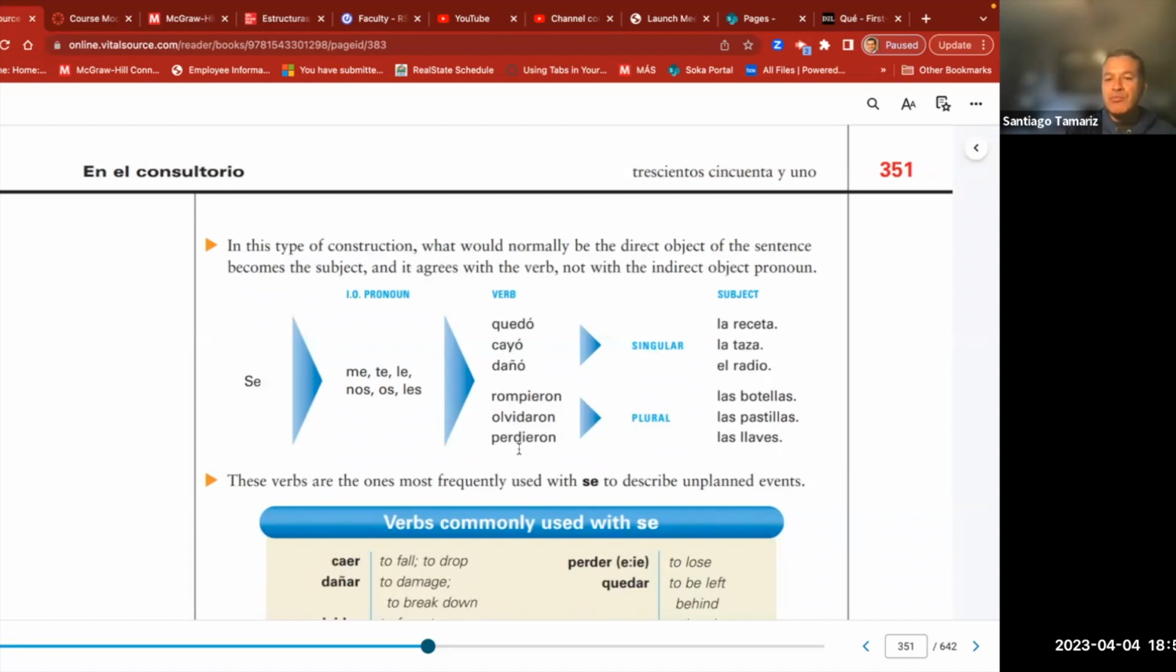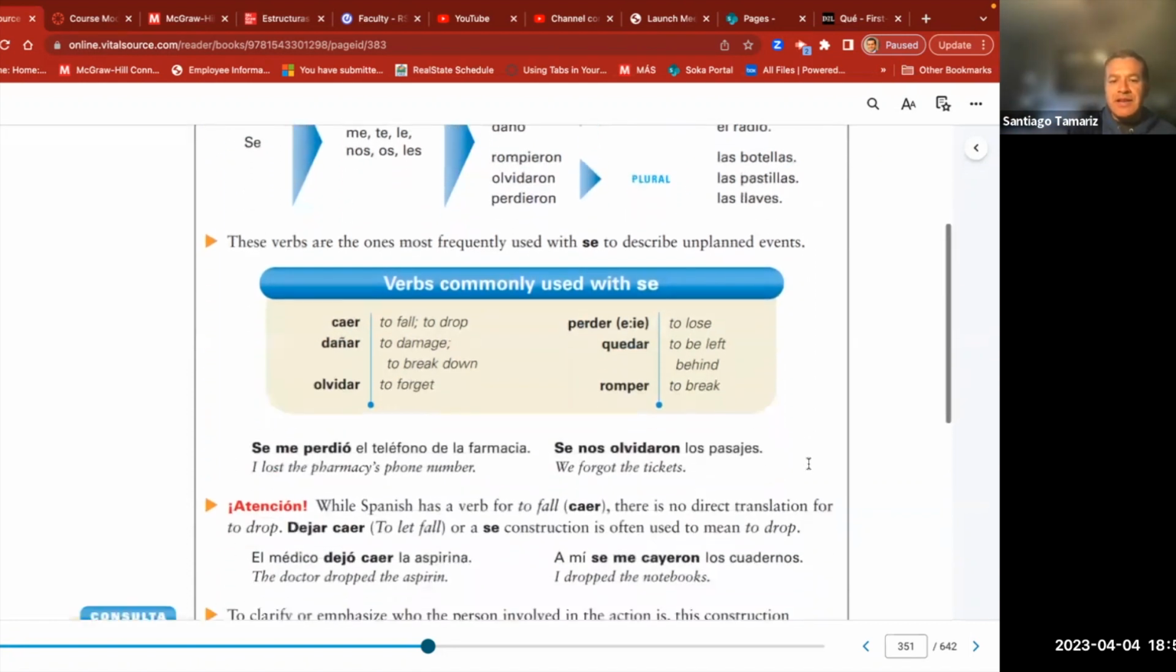Rompieron, olvidaron, perdieron. I'm going to combine some of these randomly to create sentences. Se nos olvidaron las pastillas. Se te dañó la taza. Se les rompieron las llaves, for example. Yeah, that's how we use it.